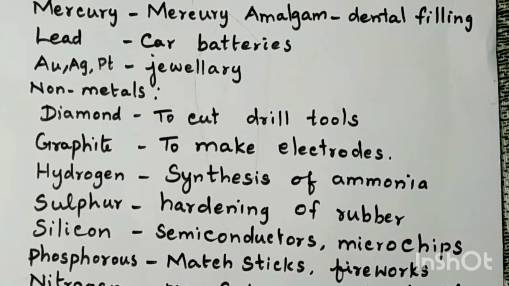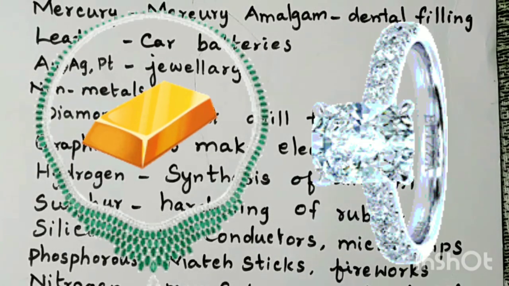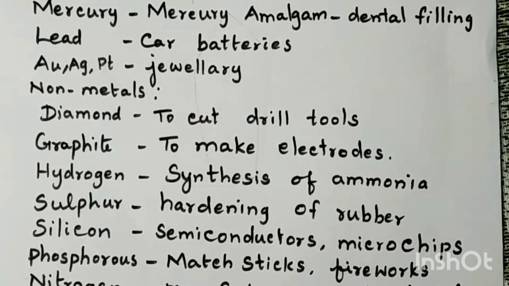Then the last metals are gold, silver and platinum. Do you know, children, what is the speciality of these metals? They will not react with other substances. They will not react with water, oxygen, etc. So they are used for making jewelry, and sometimes they are used for making cutlery also. So these are all about the uses of metals.